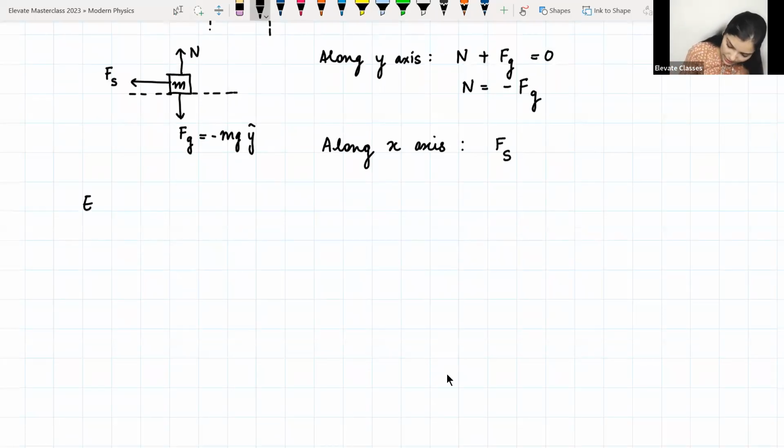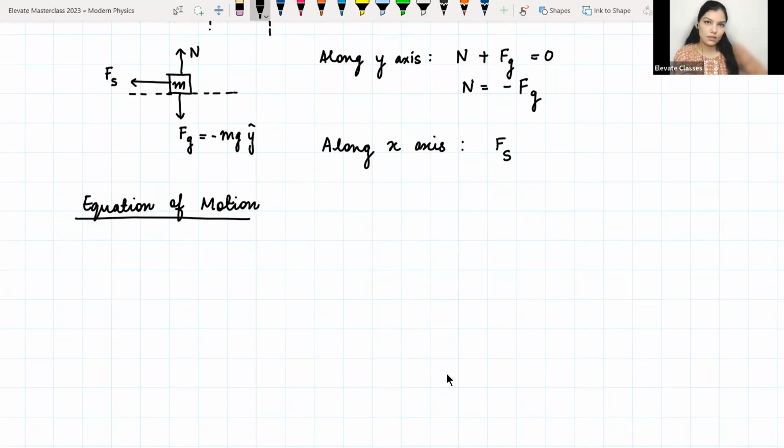So let us look at the equation of motion. So we know that from Newton's second law, we can write that F net is equal to mass into acceleration, which is m d²x/dt². Okay.